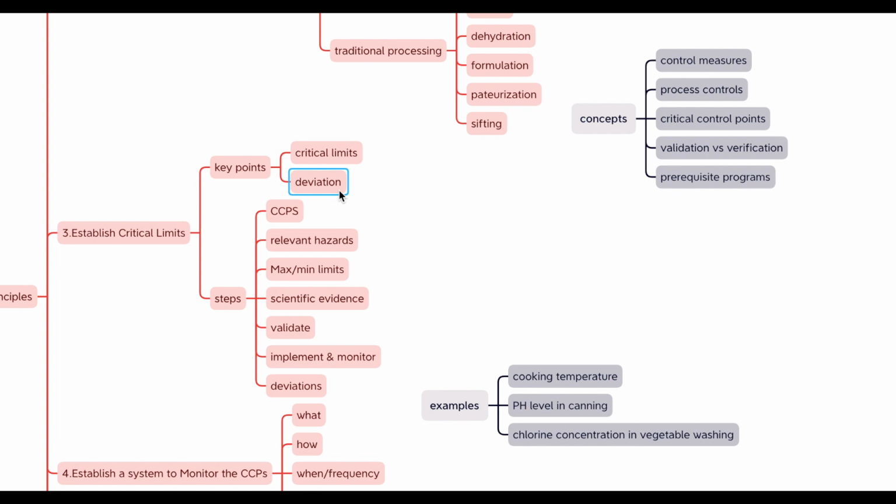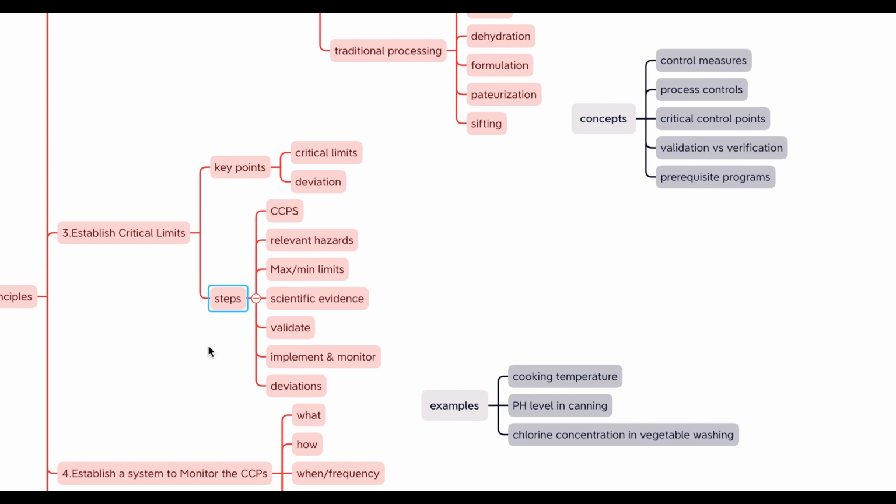The deviation indicates that the cooking process did not meet the established safety standard, and corrective action would need to be taken to ensure food safety, such as continuing to cook the poultry until it reaches the correct temperature. In a well-implemented HACCP system, monitoring procedures are in place to detect deviations when they occur, and there are established corrective actions to bring the process back under control and ensure the safety of the food.